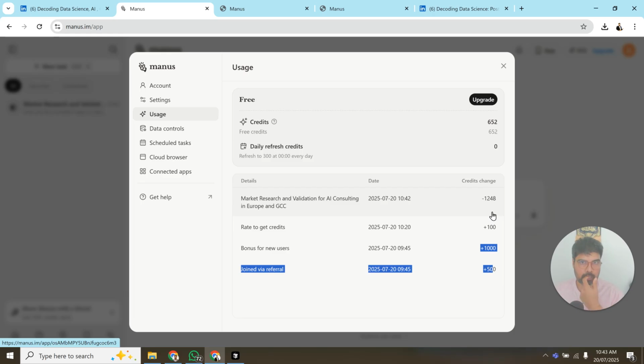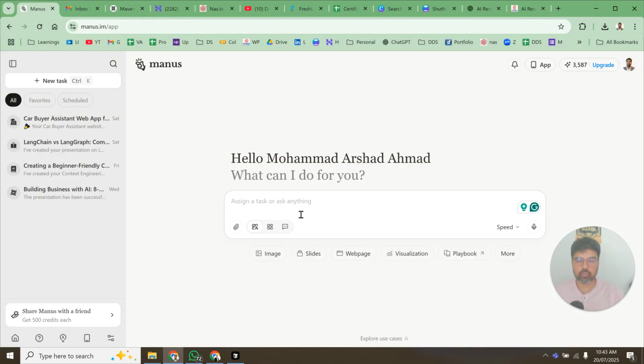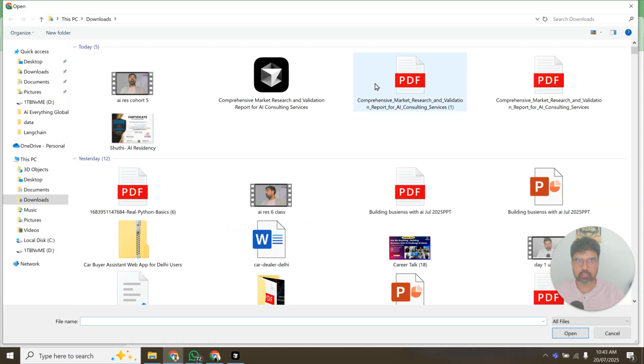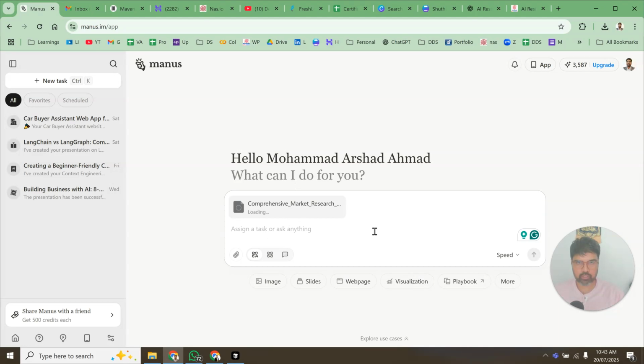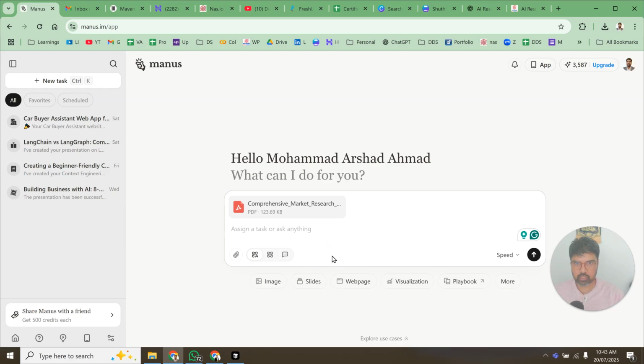And if I want to now turn this into a website, I think I have one more Manus account, so let me just try this. Let me choose a local file. This is the one that we just created, the whole markdown PDF, or you can copy the whole markdown, up to you. I will not put web page here. I want it to automatically decide.